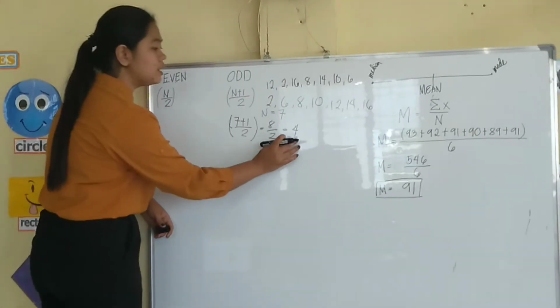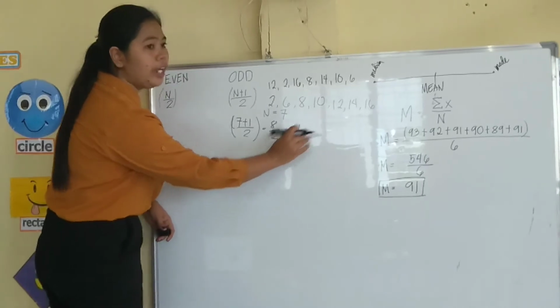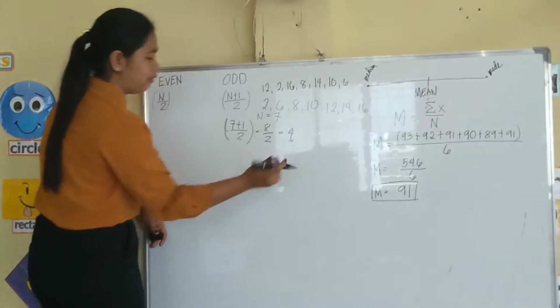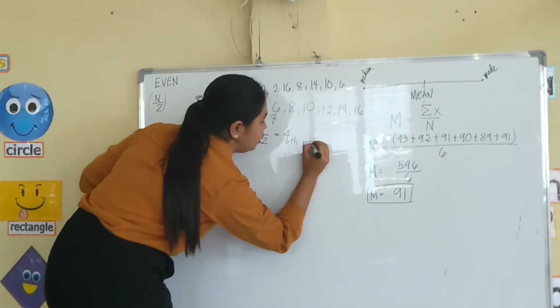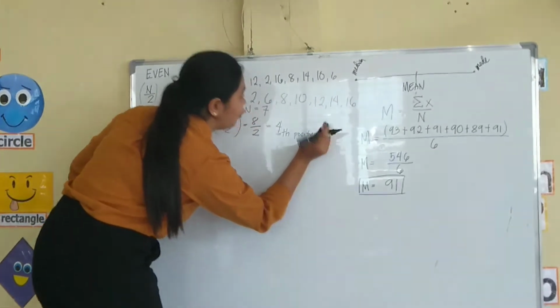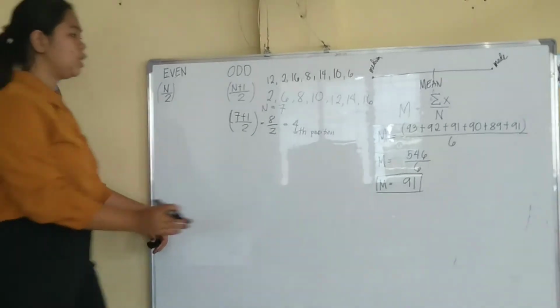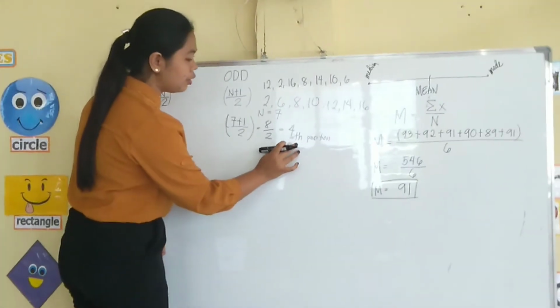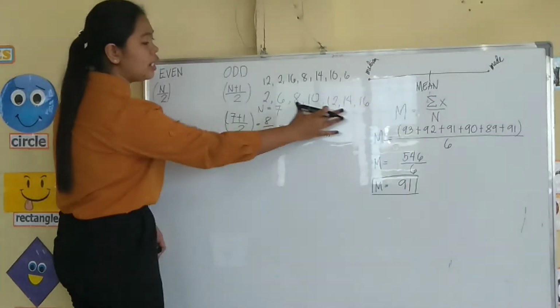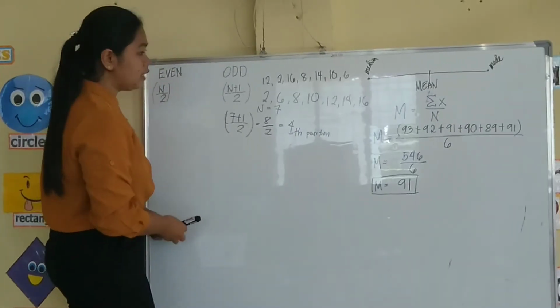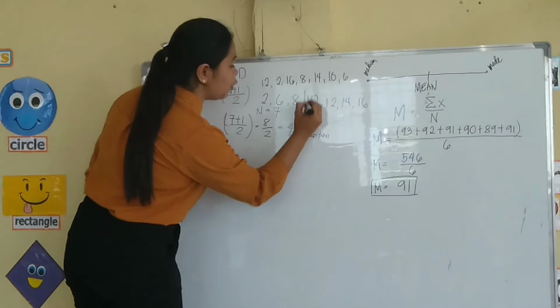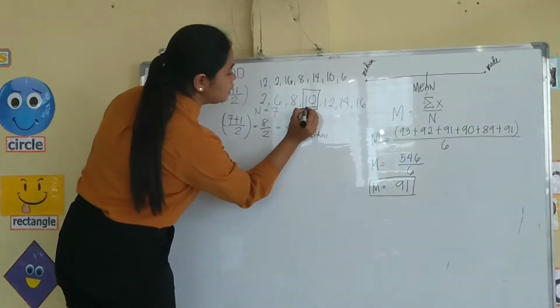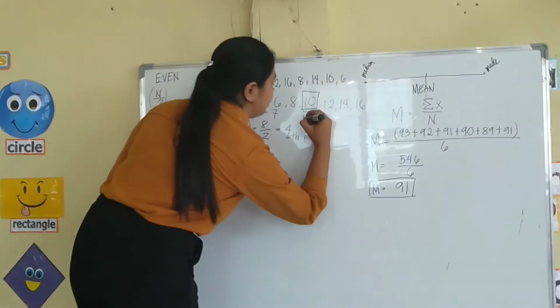It's because 4 is the fourth position in our arranged data values. So the number in the fourth position in our arranged data values is 1, 2, 3, 4, 10. So 10 is our median.